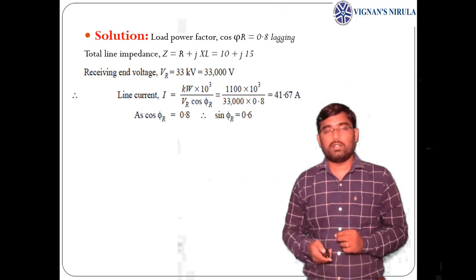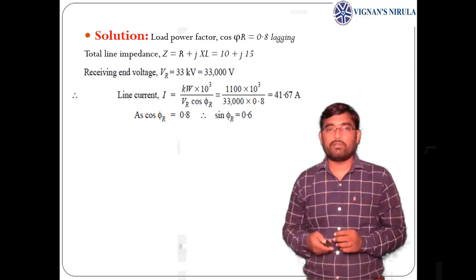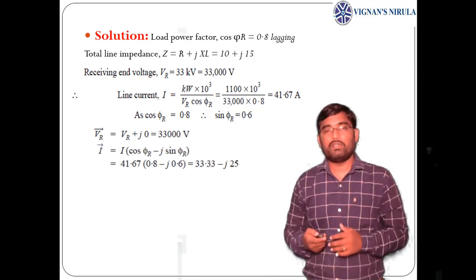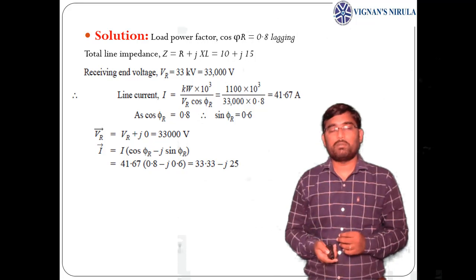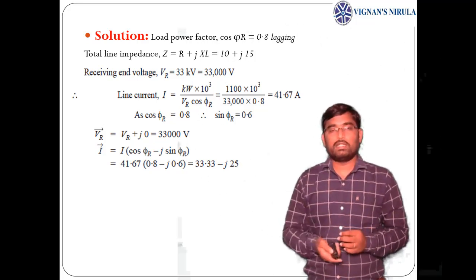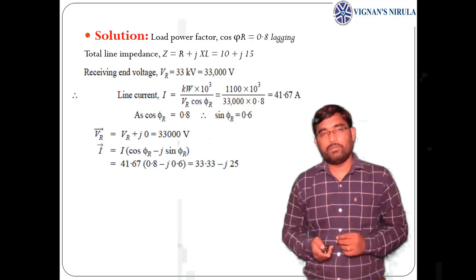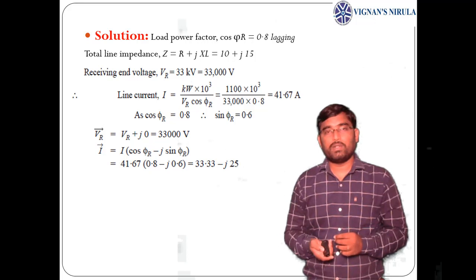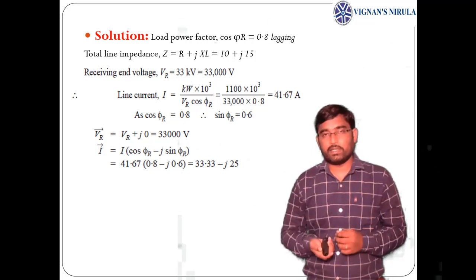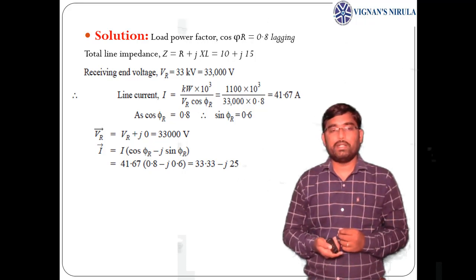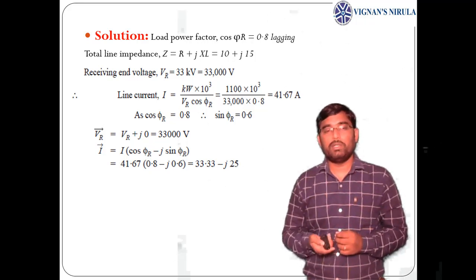Given that cos phi r equals 0.8, from that we can find sin phi r, which is 0.6. Here I am taking Vr as a reference, so Vr will be 33,000 + j0 in rectangular form. In polar form, it will be 33,000 at an angle 0. We can write in rectangular or in polar. In rectangular form, I will be I into cos phi r minus j sin phi r. So I into 41.67 into cos phi r 0.8 minus j 0.6, which will be 33.33 minus j25.